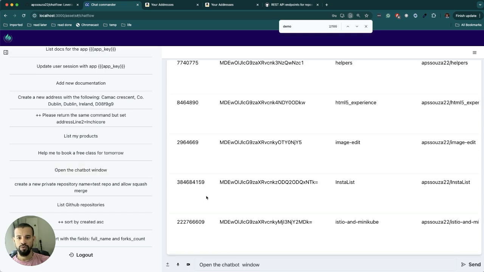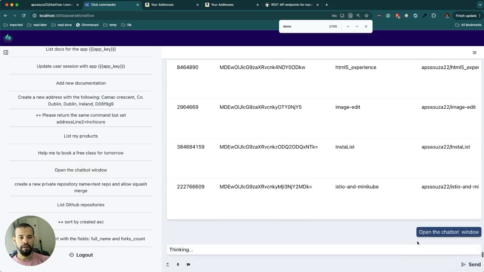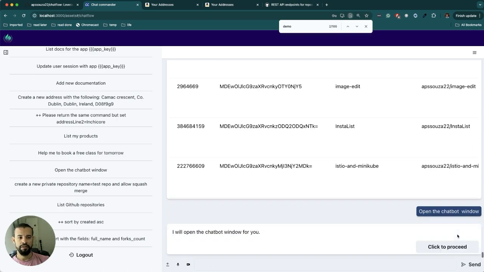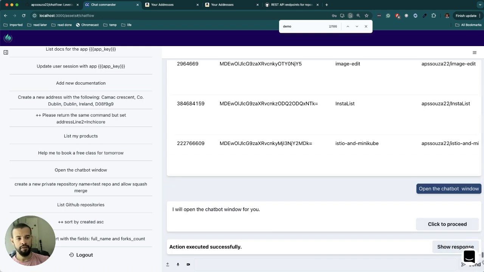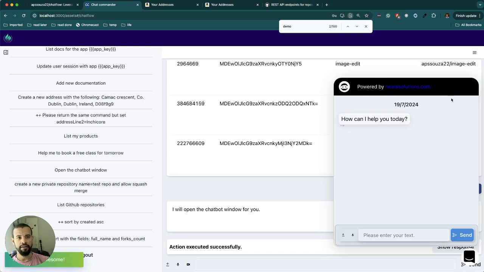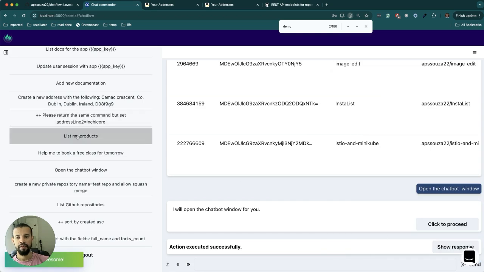I have an example here to show: I'm asking to open the chat window, and this is the action that would be fired when you're trying to do such a thing with JavaScript. You can see that I added a chatbot here now. And this is basically that.